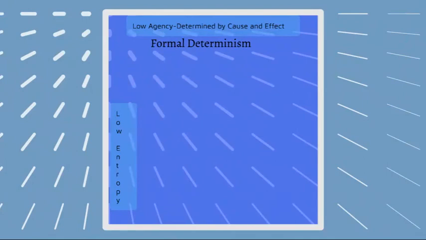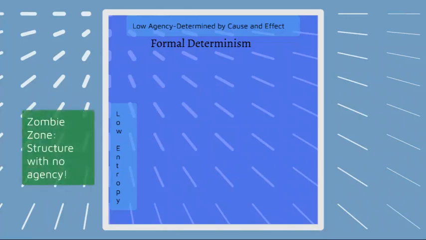In formal determinism, you have low entropy with low agency, determined by cause and effect. So it's still determined by cause and effect, but now it has low entropy, so it has more order within the system. It starts to develop pattern and structure that's ordered. I call this the zombie zone because it's like structure with no agency.